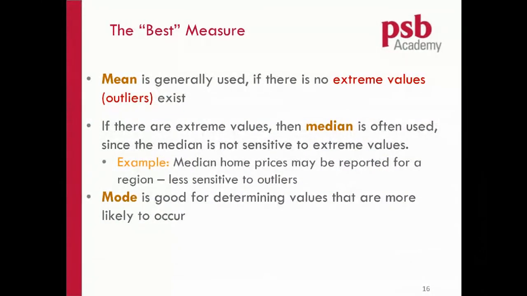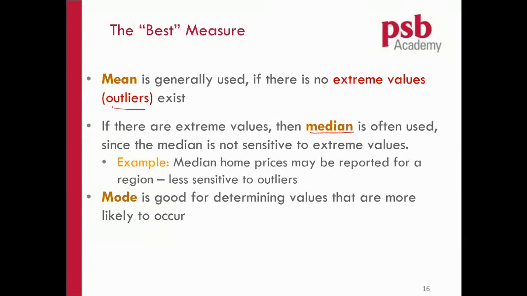What's the best measure? Now you see that median is very stable. If you have big values or small values in your data set, it will not be affected by those big or small values. It is very stable. So in other words, if your data has extreme values, which we have a technical word for, called outliers, then median will be used to be reported as the average.